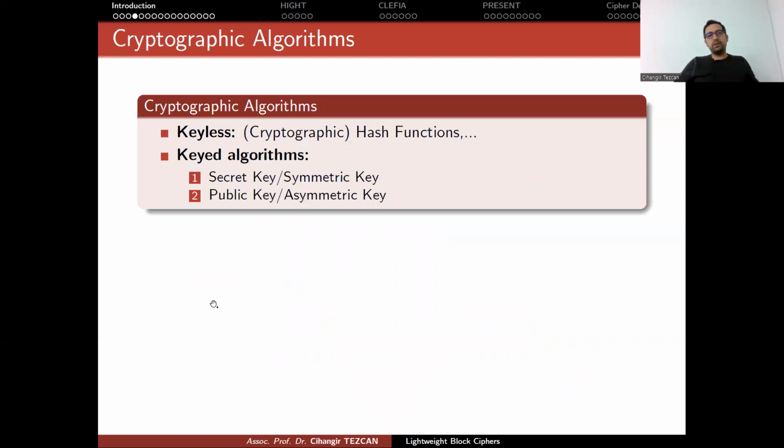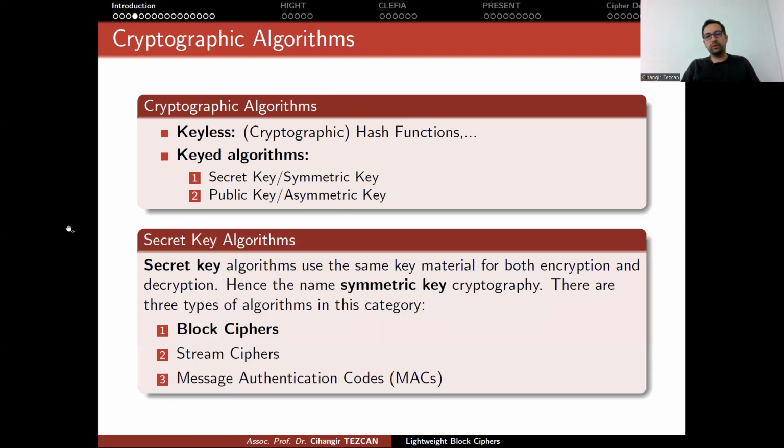Some cryptographic algorithms are keyless, like hash functions. They don't need secret information to run, so you can publicly run them. But other algorithms sometimes require a secret key, like symmetric key and asymmetric key cryptography. These two areas also have different names, like secret key cryptography and public key cryptography. So we start with secret key cryptography. Today we are going to talk about block ciphers. The secret key algorithms use the same key material for both encryption and decryption. In block ciphers and stream ciphers, we have a secret key, and we use it for both encryption and decryption. This is why we call them symmetric key cryptography.